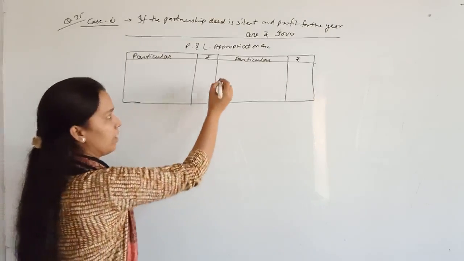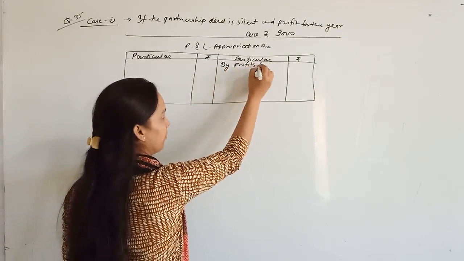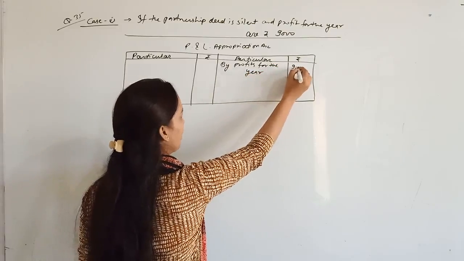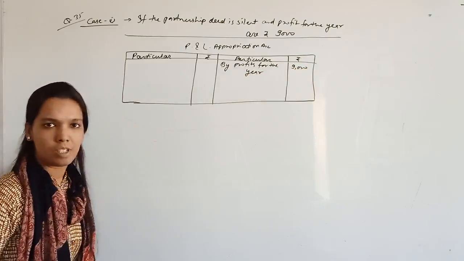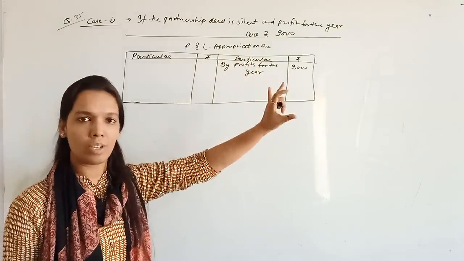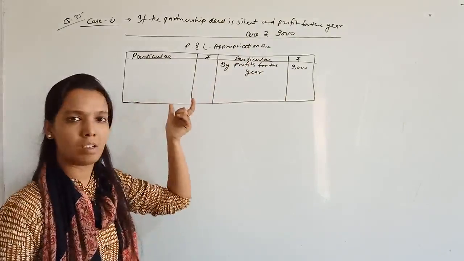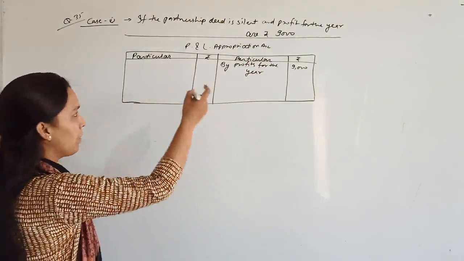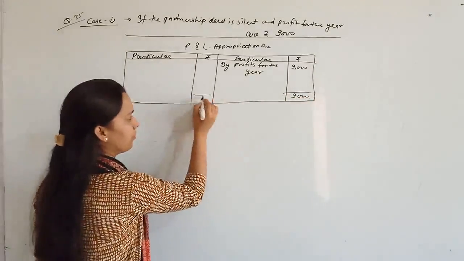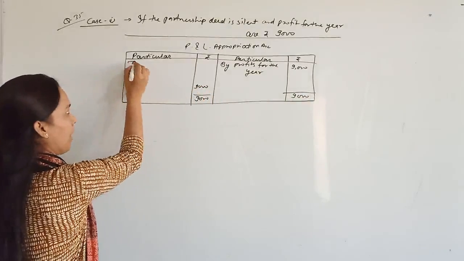So what will you write here? Write first of all by profits for the year. What are the profits? 9,000. 9,000 is the available profit. Now you know that partnership deed is silent, so no interest on capital will be given. So available profits will be distributed among the partners in their profit sharing ratio, right? So just close this account, 9,000, and this 9,000 will be distributed among the partners.